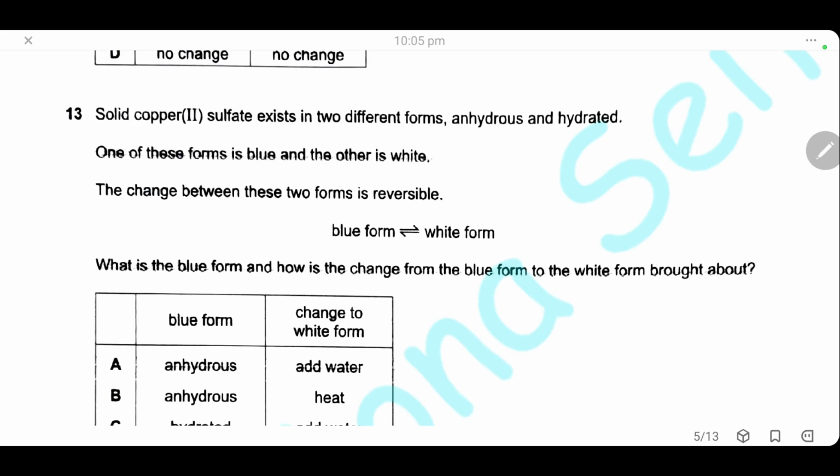Question 13. Solid copper(II) sulfate exists in two forms, anhydrous and hydrated copper sulfate. One of these forms is blue, which is of course the hydrated one, and the other is white. It is the anhydrous copper sulfate. The change between these two forms is reversible. As we can see, it can be returned back. What is the name of the blue form? Is it hydrated or anhydrous? And how is the change from blue to white brought about?